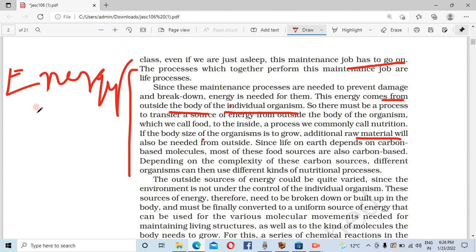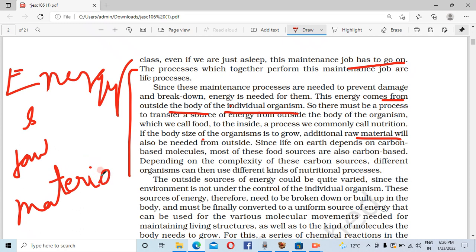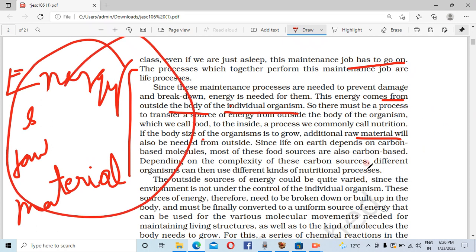Energy and raw material. ये कहाँ से आ रहा है? Will also be needed outside since life on earth depends upon carbon based molecules. हाँ जी, कार्बन बेस्ड मॉलिक्यूल्स के ऊपर जो लाइफ है वो डिपेंड कर रही है.